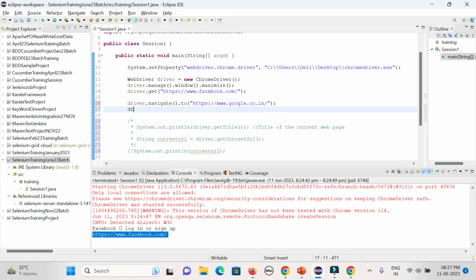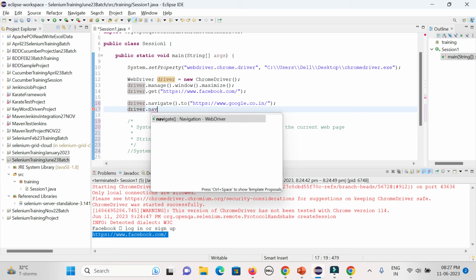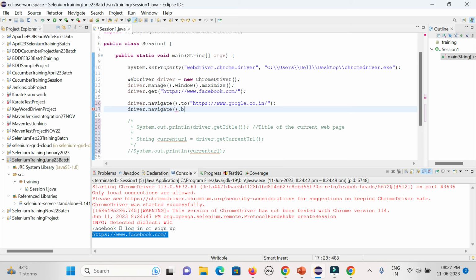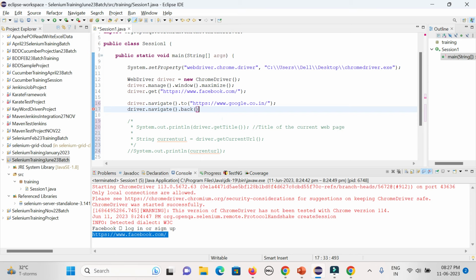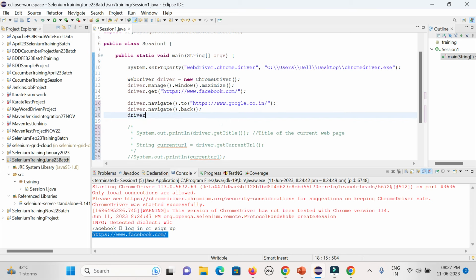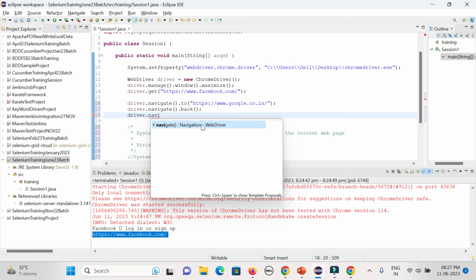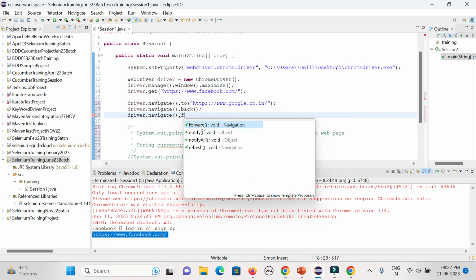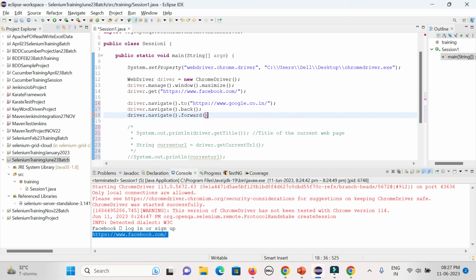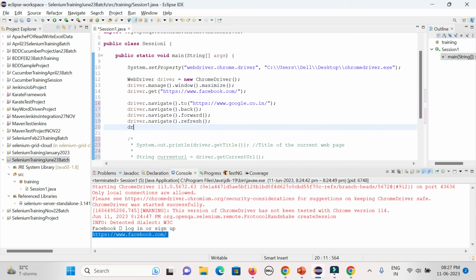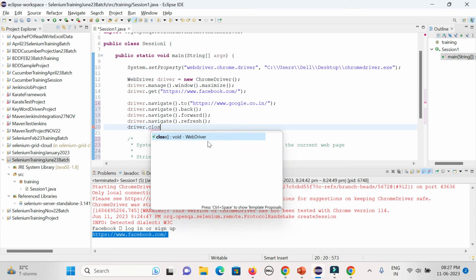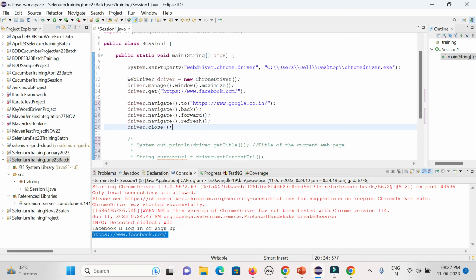Then driver.navigate().back(). Driver.navigate().forward(). Driver.navigate().refresh() for refreshing the page, and driver.close() for closing the page, or quit. Okay, now try to run it.